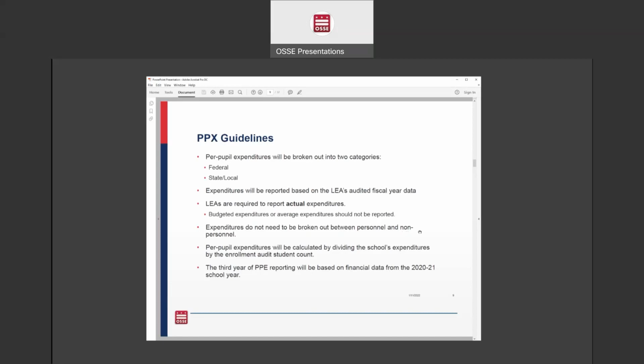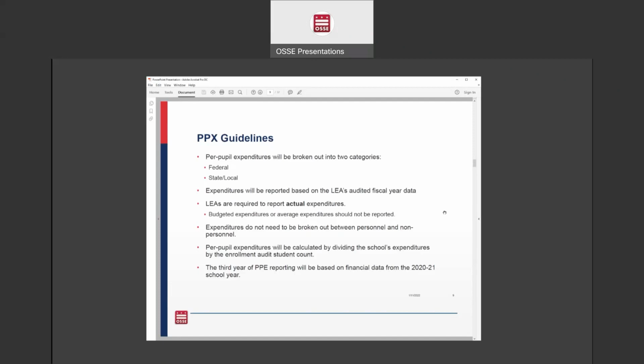There's a confusing line in the law that talks about personnel and non-personnel expenditures. I just want to clarify that expenditures do not need to be broken out between personnel and non-personnel expenditures. We don't collect them that way, so just to make clear that they're not broken out, even though it's poorly worded in the language of the law.